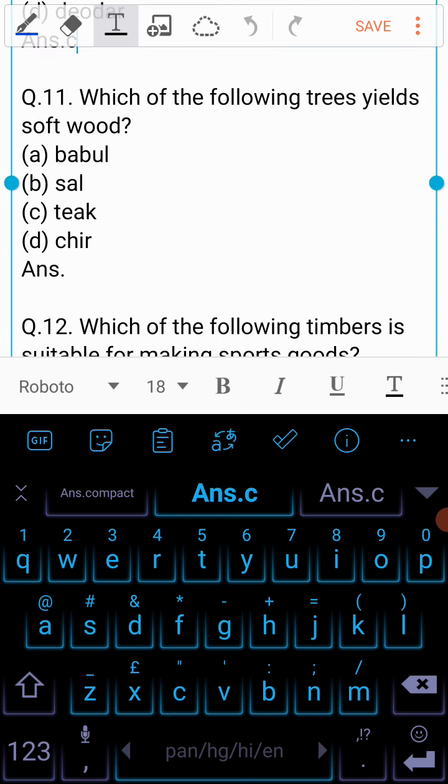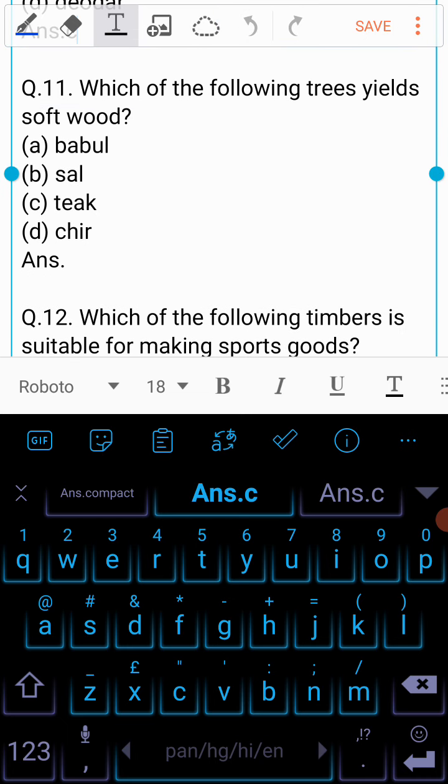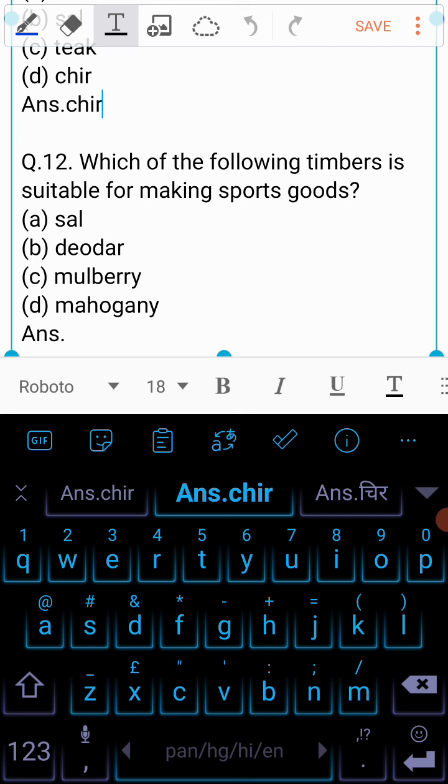Which of the following trees yield softwood? Is it A. Babool, B. Sal, C. Teak, or is D. Cheer? And the answer to this question is D. Cheer. Cheer is a softwood.